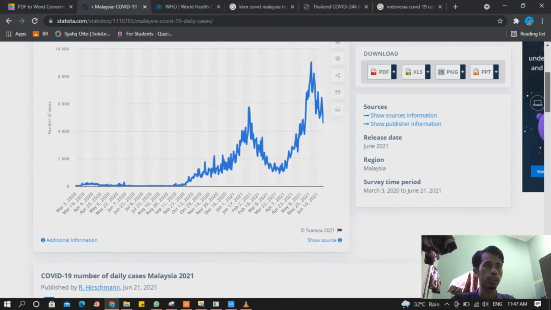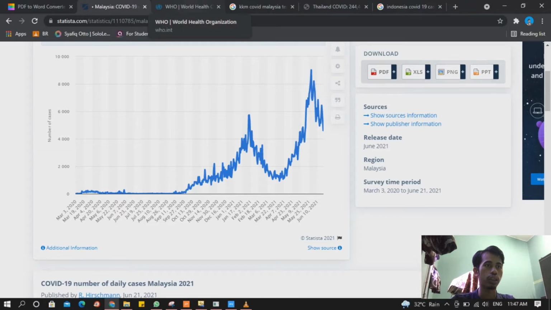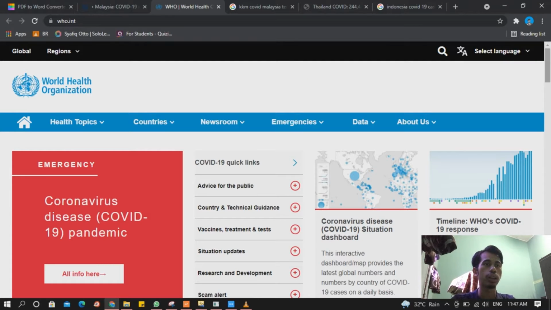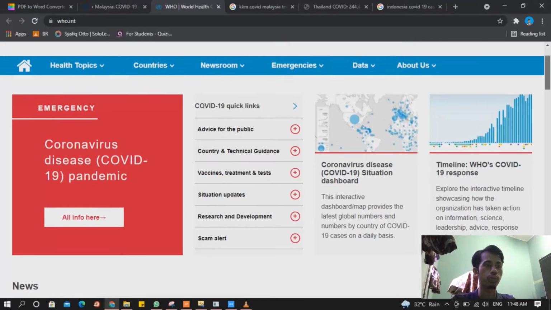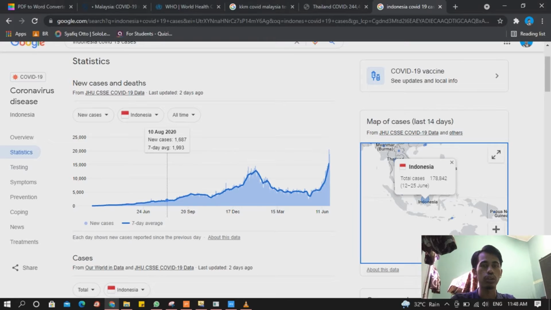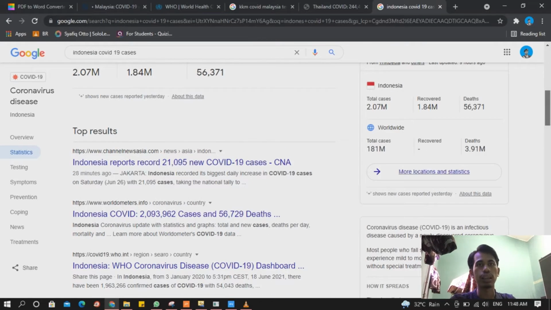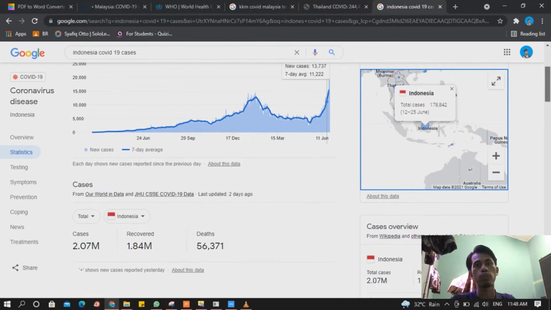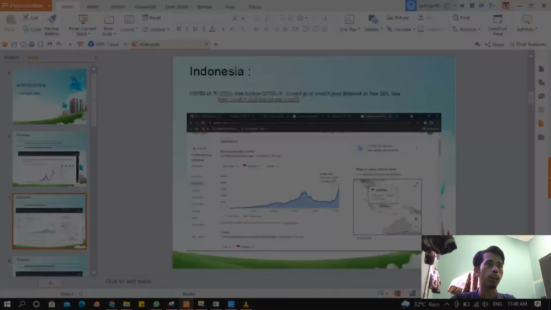This slide shows the website that we searched. Click here and then the website will appear, with Malaysia's cases. We can choose the date, for example January 2021. The website can show all the statistics of the cases in Malaysia in January, February and March.